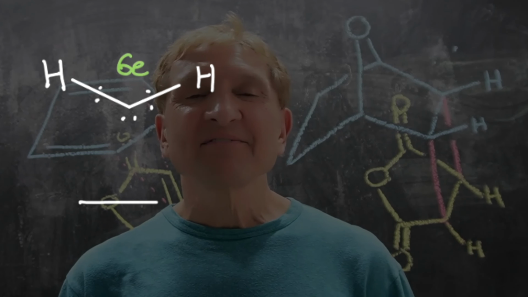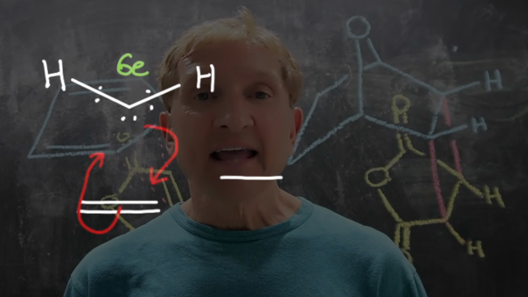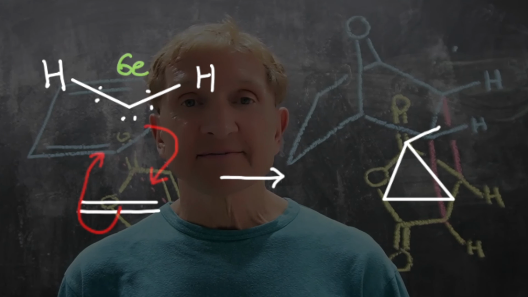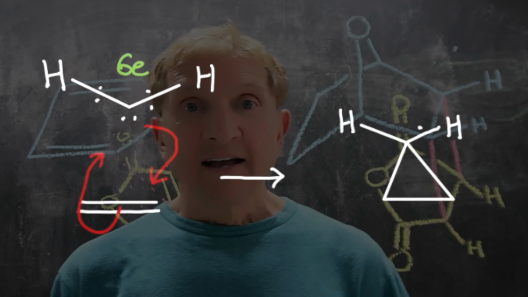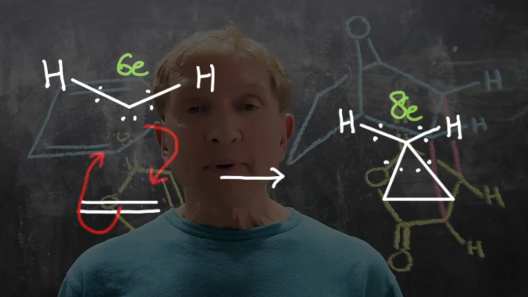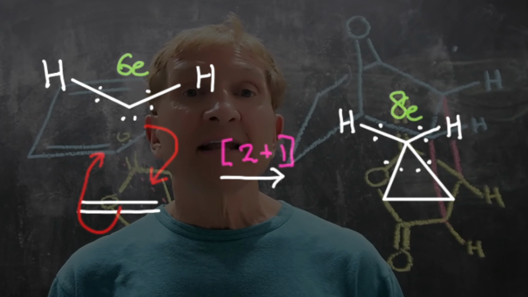Carbenes are relatively unstable 6-electron species. They add to alkenes to form cyclopropanes. The driving force is clear. In the cyclopropane product, the carbon that only had 6 electrons now has 8.